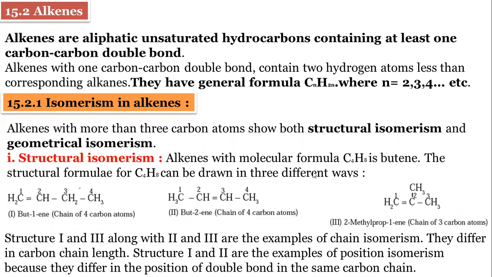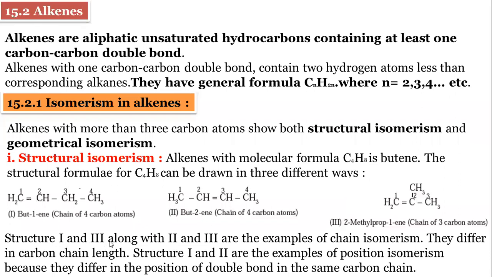The structural formula of butene can be drawn in 3 different forms. First one is but-1-ene. Here it is a chain of 4 carbons. Then but-2-ene. Here also is a chain of 4 carbons. And this is 2-methylprop-1-ene, this is the IUPAC name. This is a chain of 3 carbon atoms. So all these 3 structures are structures of butene, which has the molecular formula C4H8. But the structures are different.